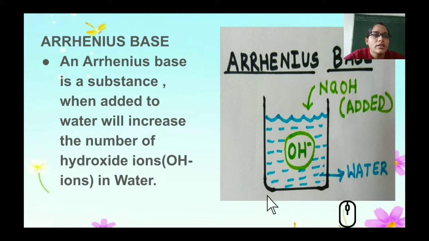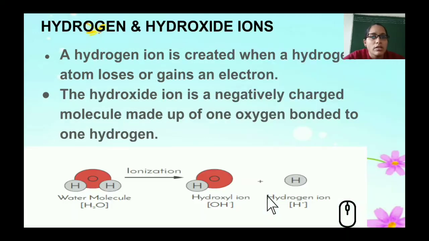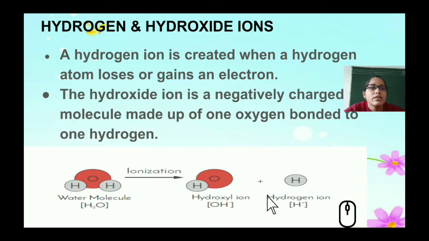So what then is an Arrhenius base? Here a base, sodium hydroxide, NaOH, is added to the water. It increases the number of OH minus ions, that is hydroxide ions, and is known as an Arrhenius base. So let us understand what hydrogen and hydroxide ions are. A hydrogen ion is created when a hydrogen atom loses or gains an electron. So a hydrogen atom, either it loses or gains an electron, forms a hydrogen ion.